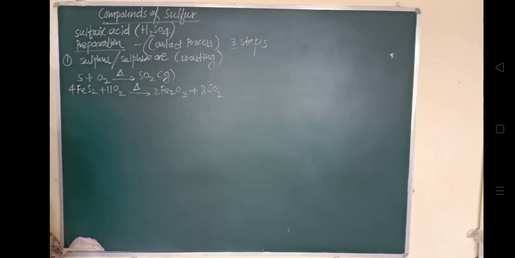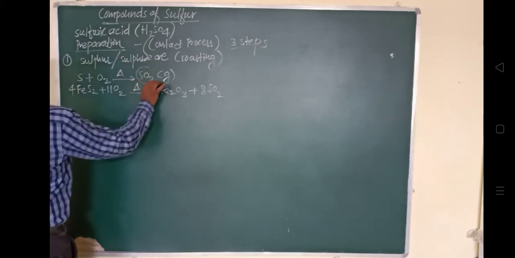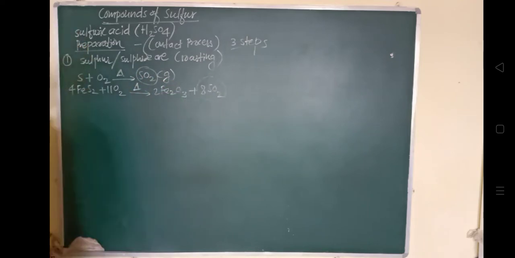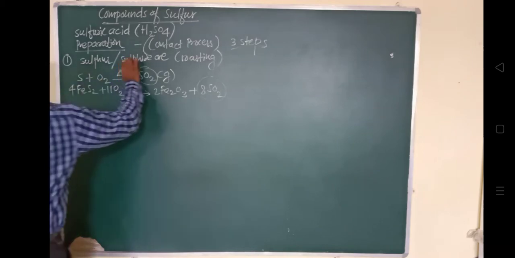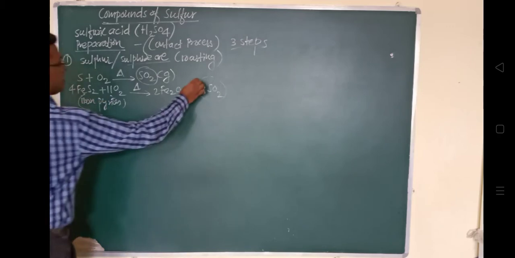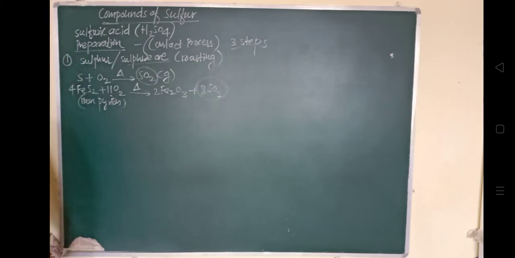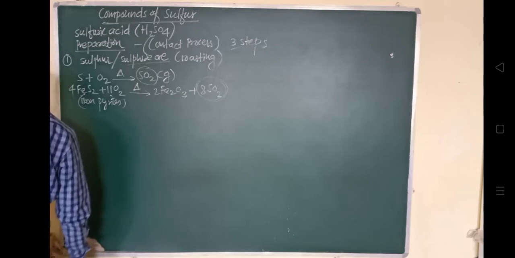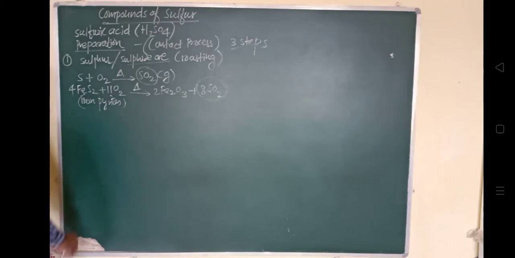So in this way, this is the process to first obtain the sulfur dioxide from their ores, from the sulfide ore or from iron pyrites. आयरन पायराइट्स में से, उस ओर में से सबसे पहले क्या निकालना पड़ता है? सल्फर डाइऑक्साइड निकालना पड़ता है.